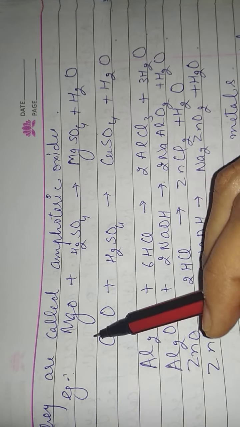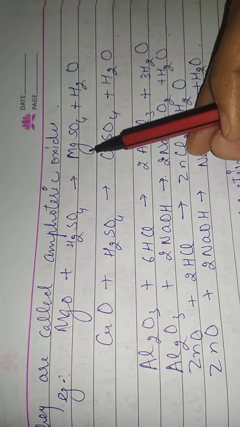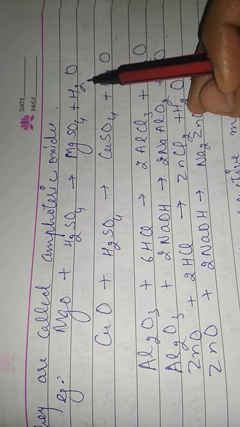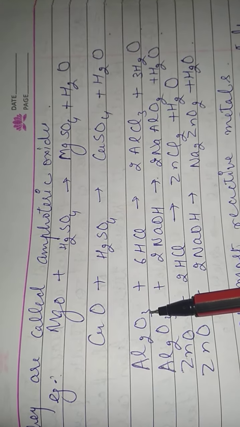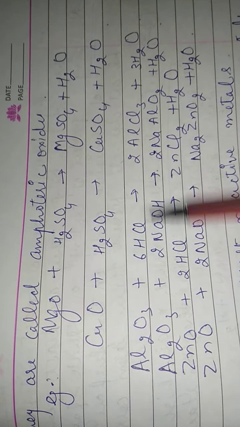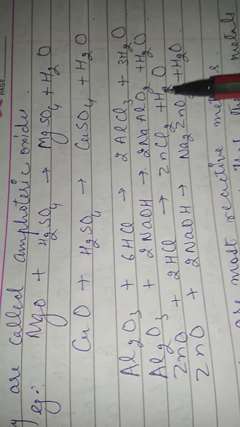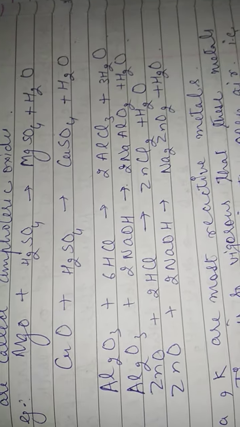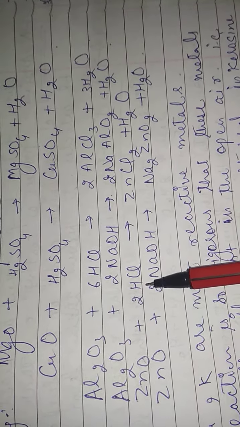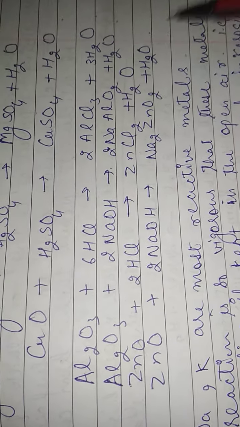For example, magnesium oxide, when we put sulfuric acid into it, forms magnesium sulfate plus water is released. Copper oxide plus sulfuric acid gives copper sulfate plus water. Aluminium oxide plus hydrochloric acid gives aluminium chloride plus water. Aluminium oxide plus sodium hydroxide gives sodium aluminate plus water. Zinc oxide plus HCl gives zinc chloride plus water. Zinc oxide plus sodium hydroxide gives sodium zincate plus water.